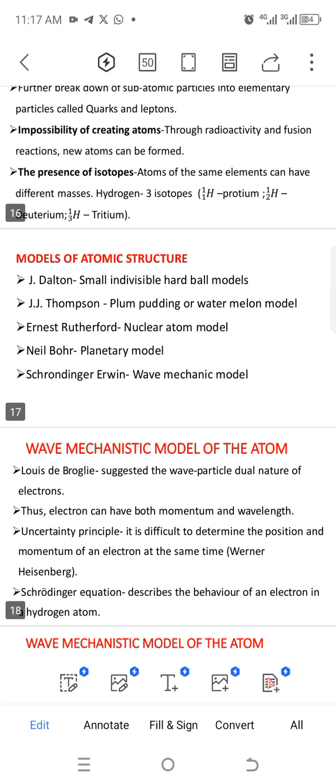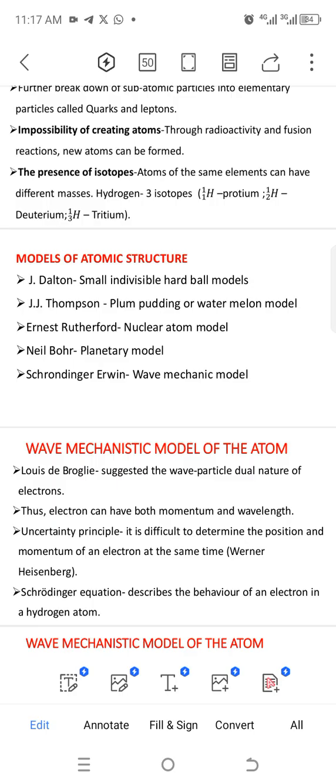Atoms of the same element can have different masses. Hydrogen has three isotopes. Dalton said atoms of the same element have the same masses and they are identical, but that is not true with the presence of isotopes.